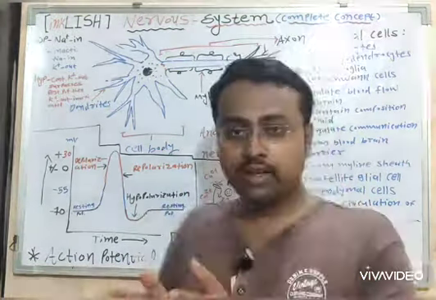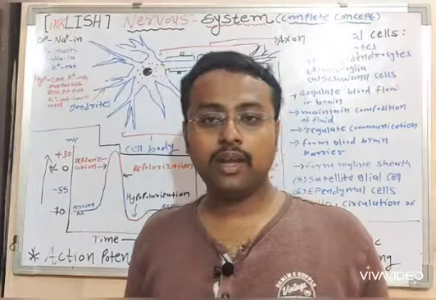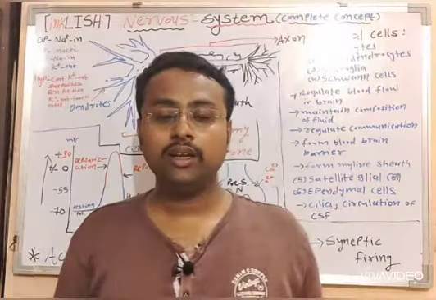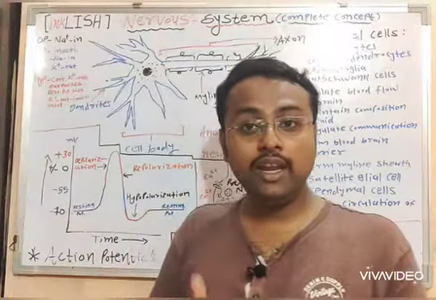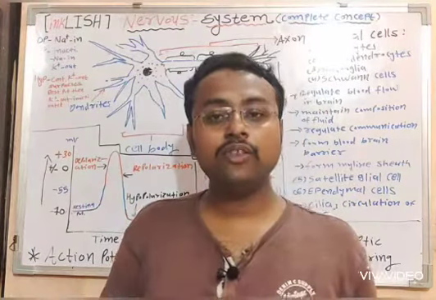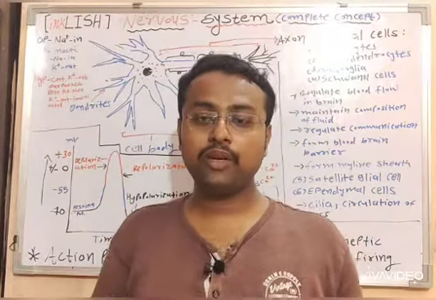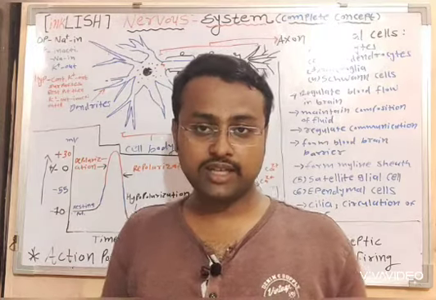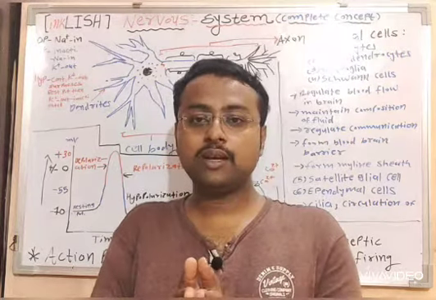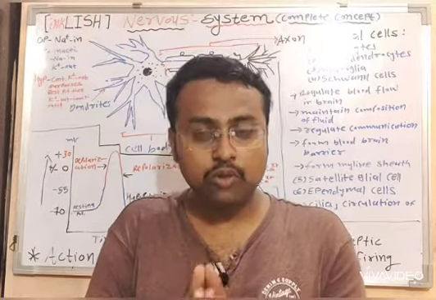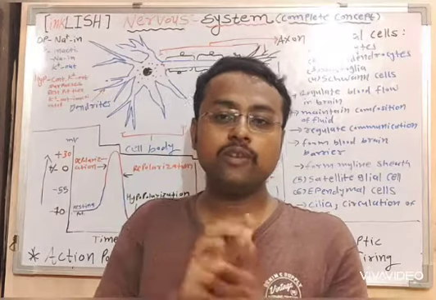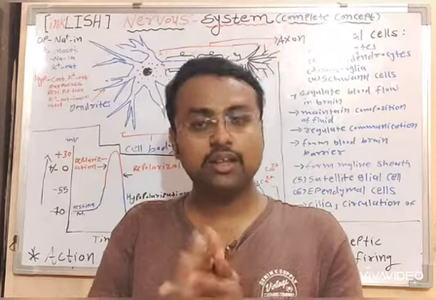After it reaches around negative 90, which is the threshold for the inactivation of the potassium ion voltage gated channel, the channel will be closed, and no potassium movement will take place.